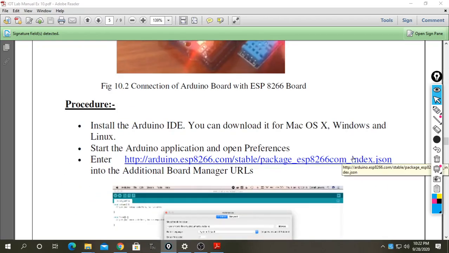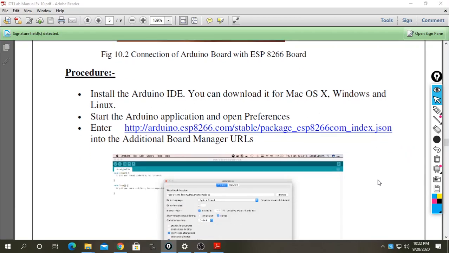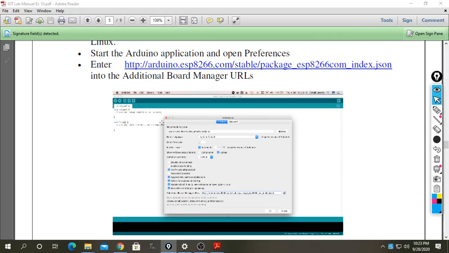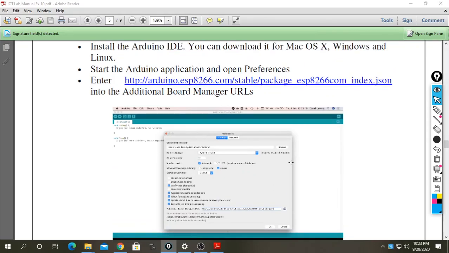Going further, the procedure we have to employ here: install the Arduino IDE software, which is already downloaded. Our system is Windows. Install the Arduino application and open preferences. Now in Arduino, I have to open the application and enter this website address.